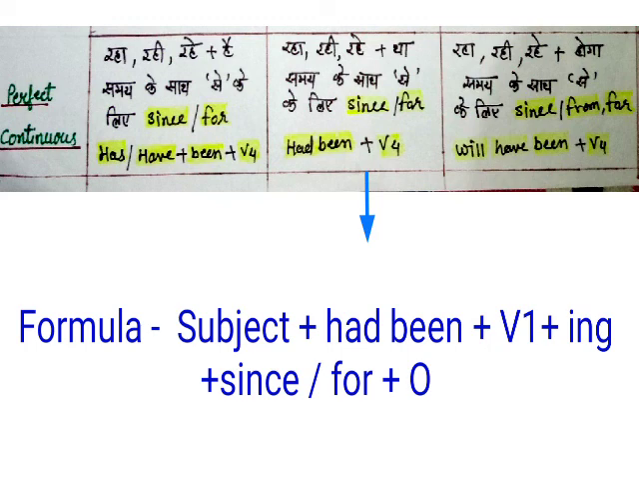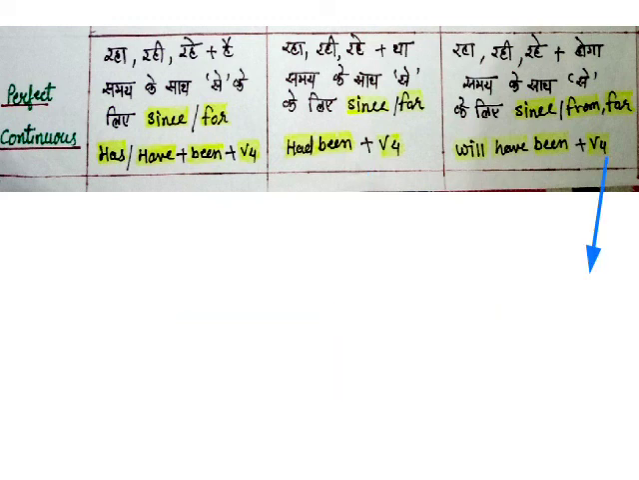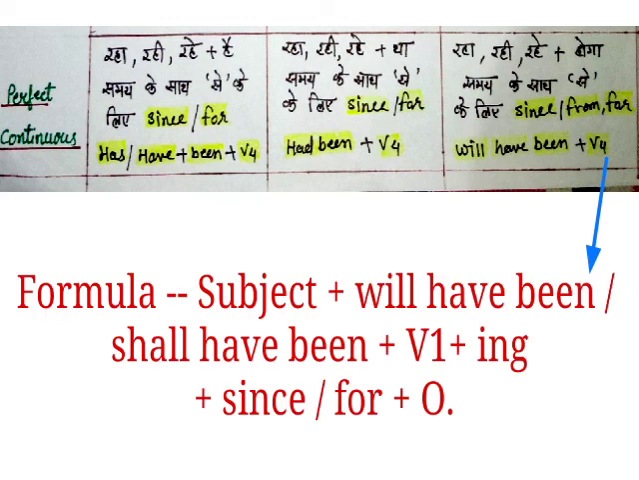object. Let's have a look at future perfect continuous tense. The indications of future perfect continuous tense in Hindi are like रहा होगा, रही होगी, रहे होंगे. And the same for time, we should write since or for or from. So the formula will be subject plus will have been or shall have been plus V1 plus ing plus since or from or for plus object. So students, these are all the verbs of all the tenses. With the small chart I just tried to explain to you, and we will continue with present indefinite tense.